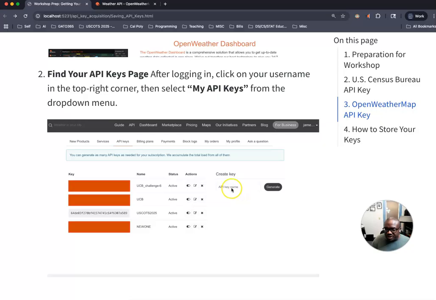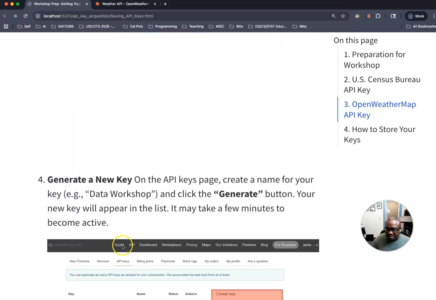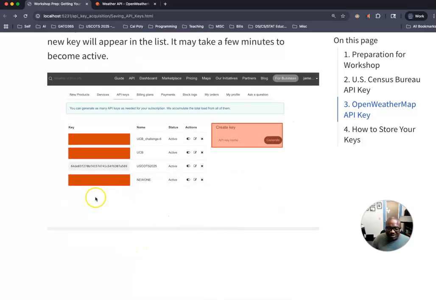And so what you're going to do is type in your API key name. When I was first running this, I called it US Scots 2025. You could call it maybe your school name. It doesn't really matter so much. It's just something that you can refer to on this left hand side. Once you click generate, it's going to pop up at the bottom, and then you'll be able to copy and paste, or at least have access to this key. So every single time you log in, it's going to be there. Okay.